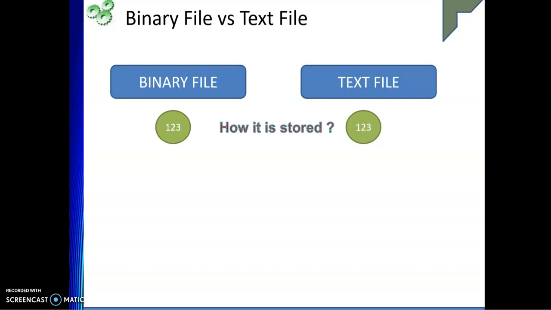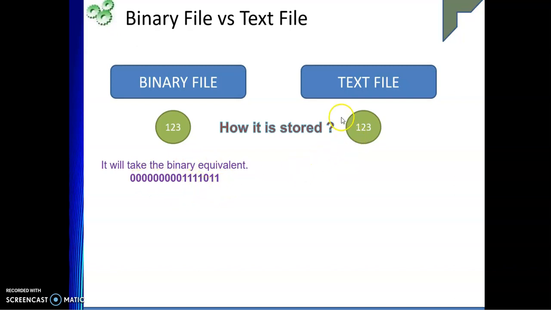So how can you represent 123 in its binary equivalent? Here I am talking about the 16-digit format, and in that format you will get this as my binary equivalent. The name itself says binary, so we have this in the format of bits.